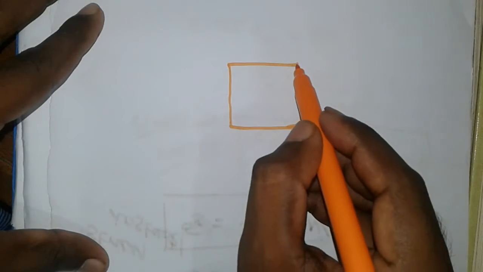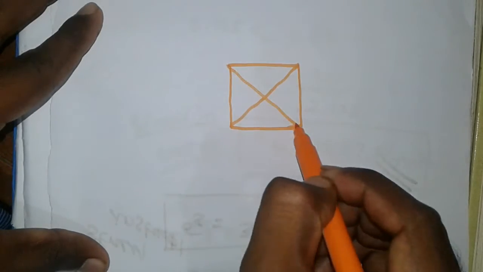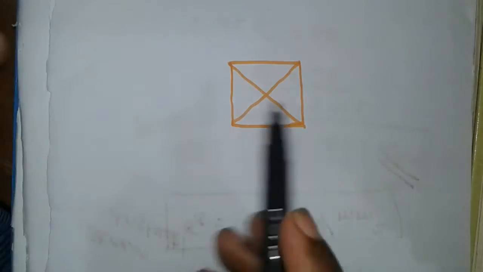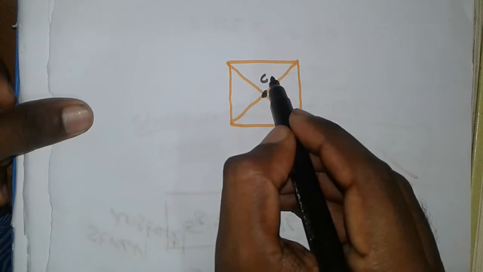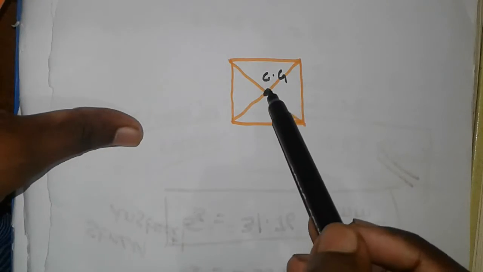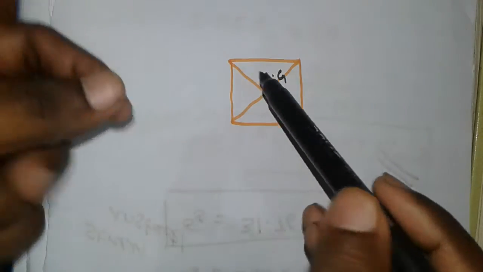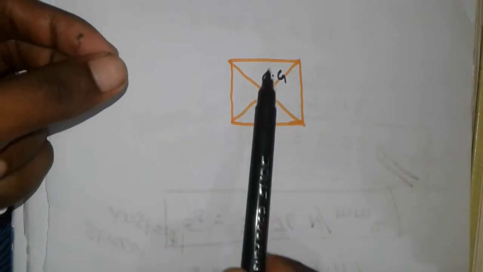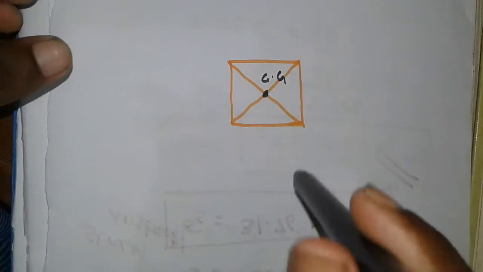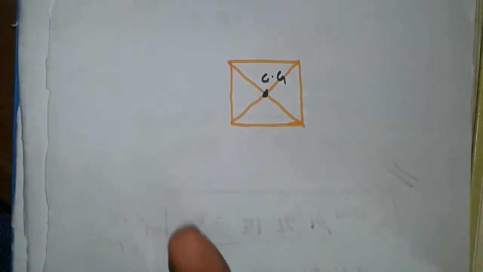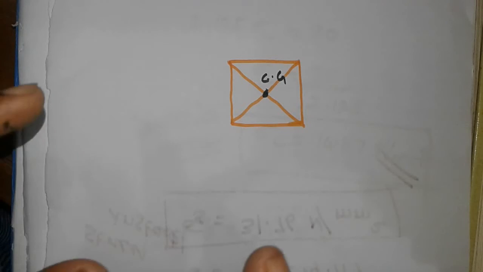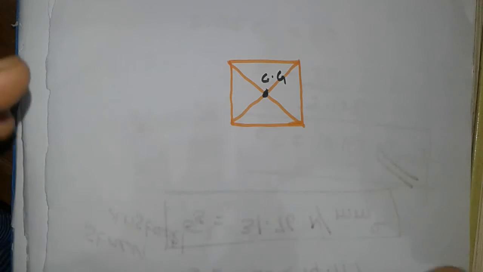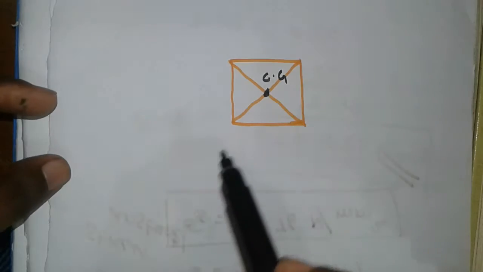In this, what is the CG location? You can easily point out this is the CG point. If I take this square at this particular point, the whole forces will be concentrated and it can balance in that position. That is known as the CG point.